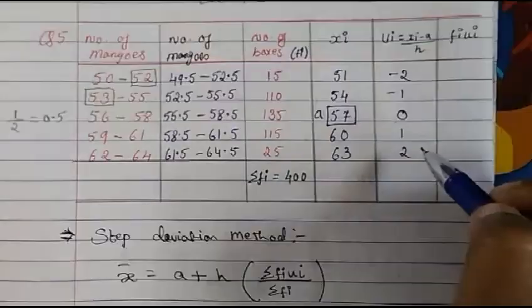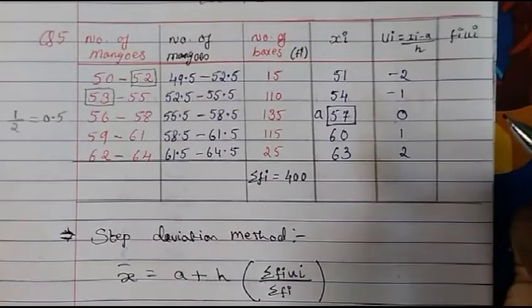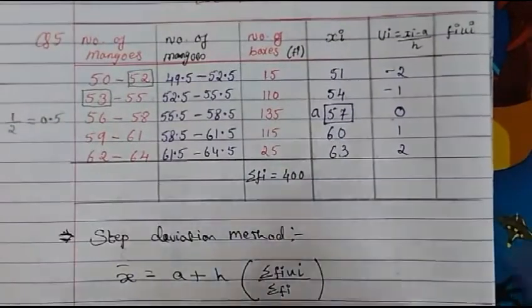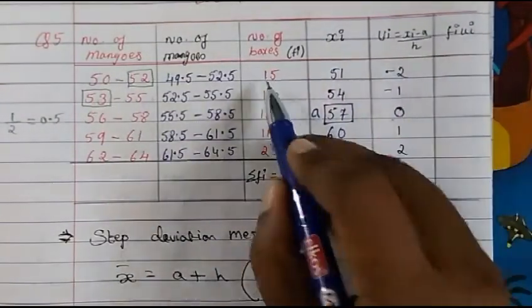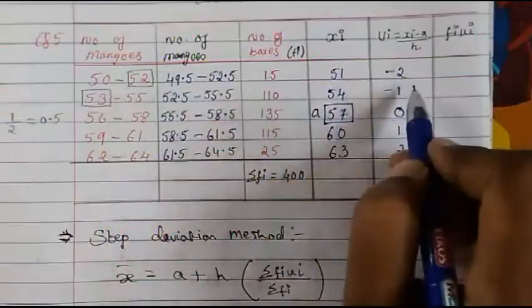That's why I do the step deviation method, which is easy, no much calculation. So ui, you write down like this. Now fi and ui. So multiply both.